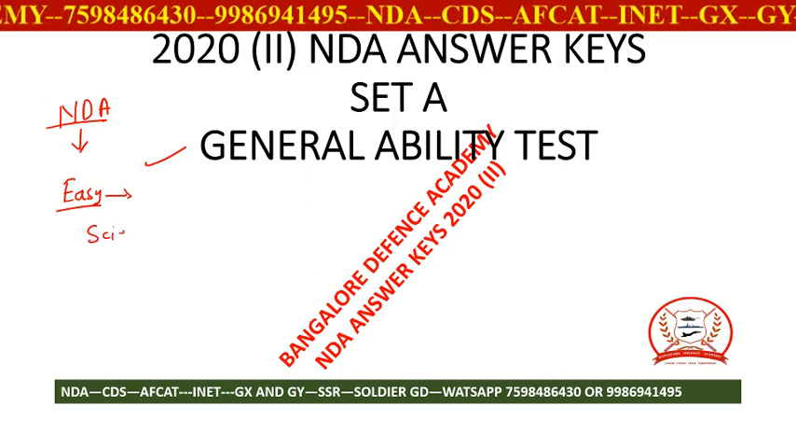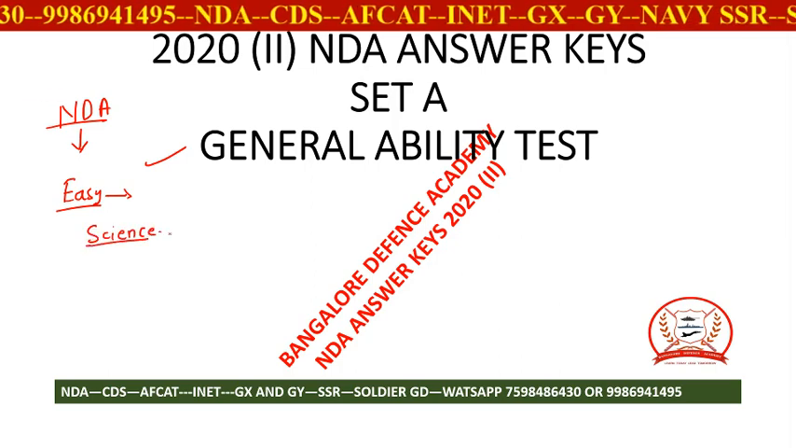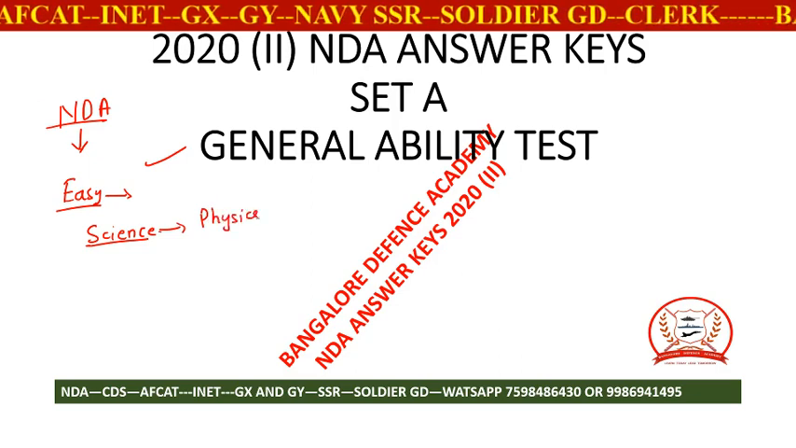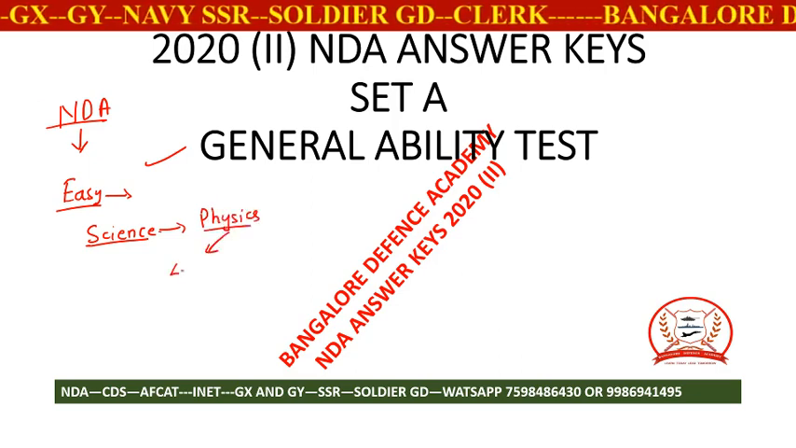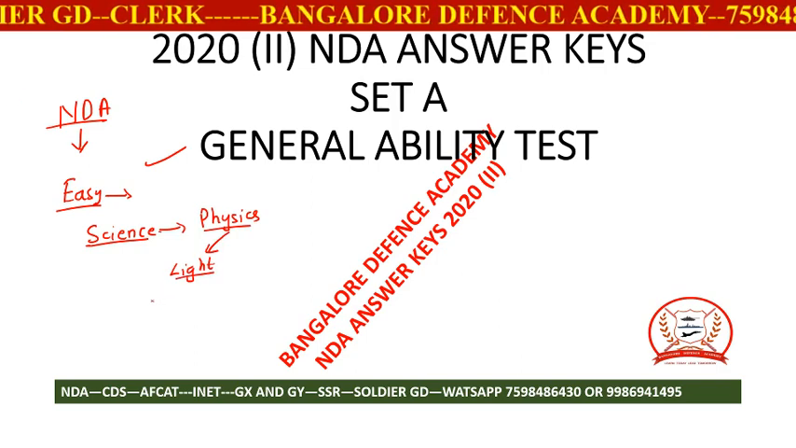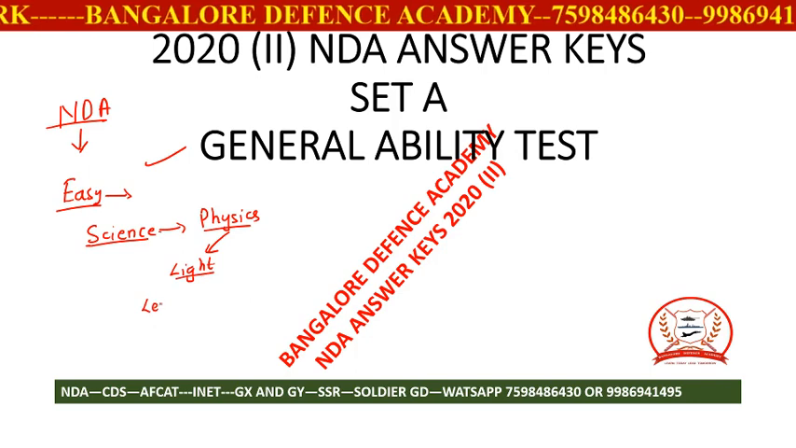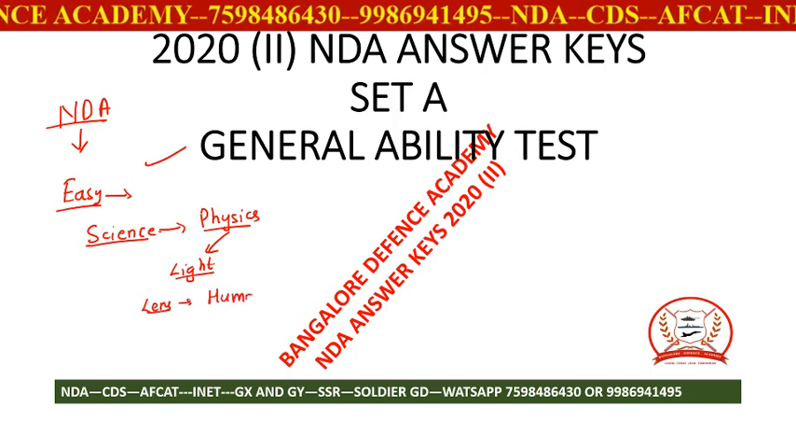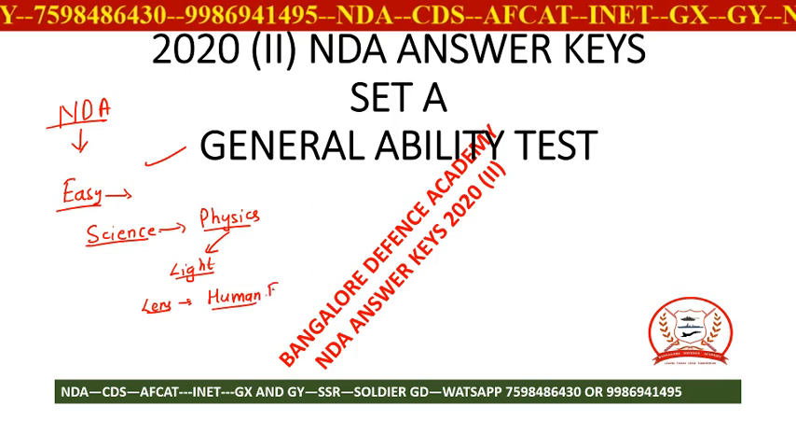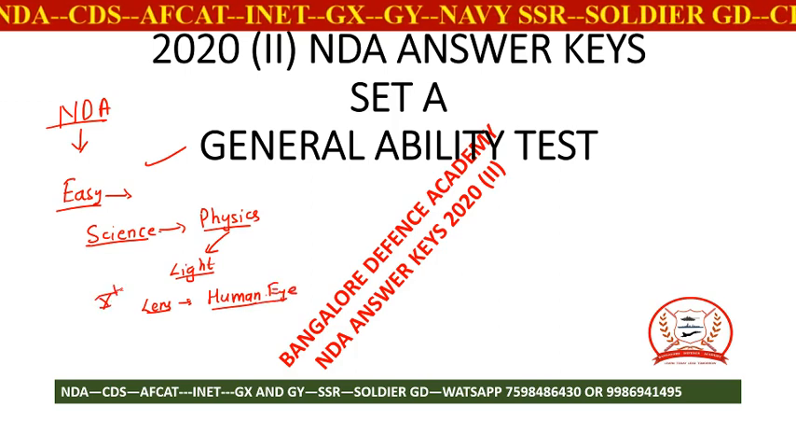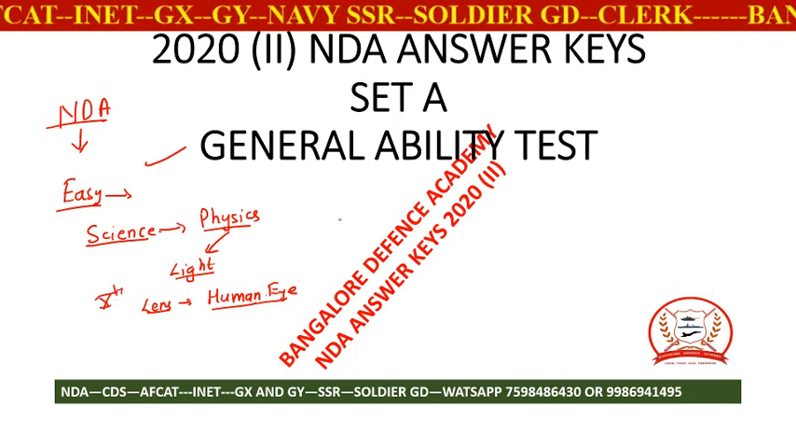If you take the science part, most of the questions were from physics, and in physics they have asked some questions regarding the chapter called light, and most of the questions were dependent on the chapter called lens. There were questions asked on the human eye. There are two questions asked on the human eye, and all the questions were basically on the 10th standard level. The questions were on the expected level.